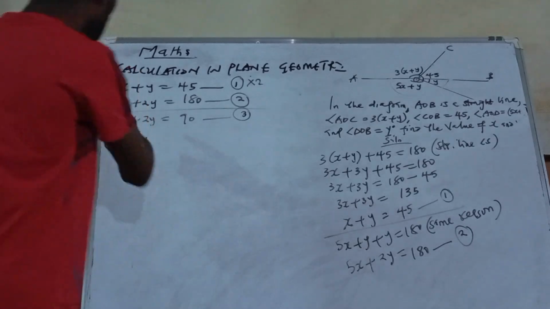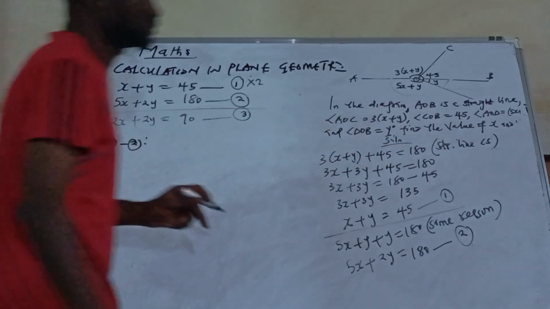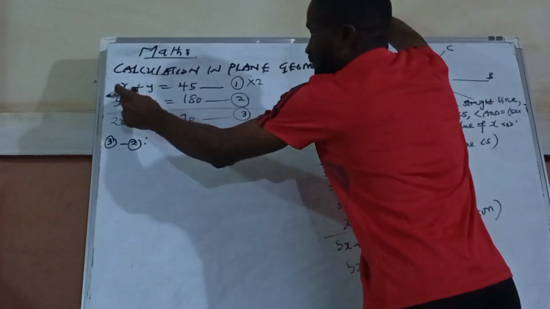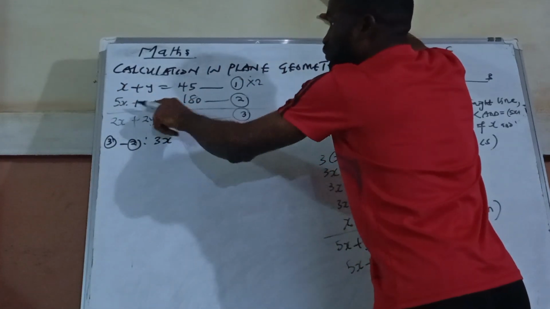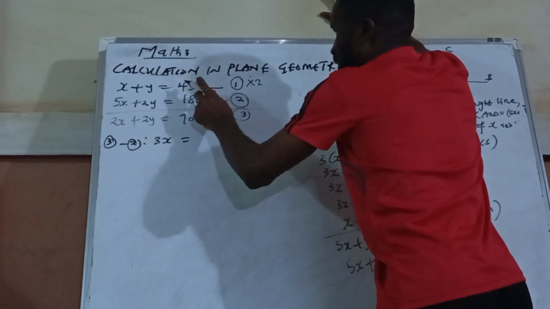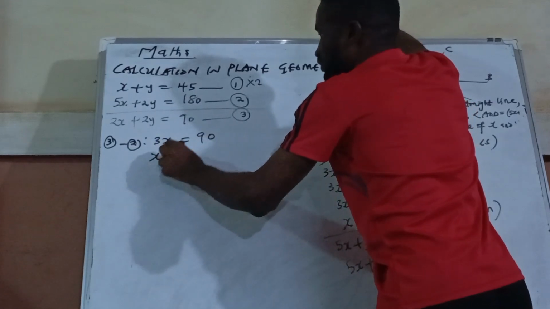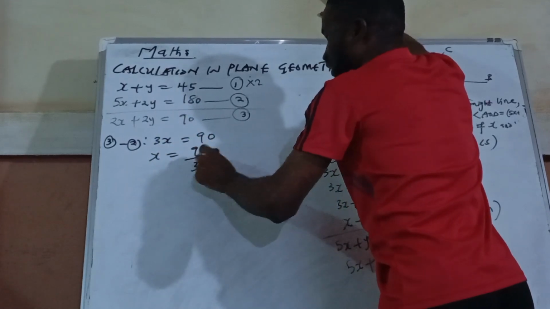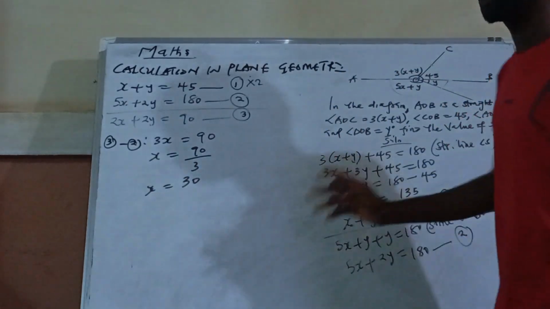Now, because we have plus and plus here, I'm going to subtract. So 5x minus 2x is 3x. Then 2y minus 2y is 0. Then 180 minus 90 is 90. So if I make x the subject, I will have 90 all over 3. So x becomes 30. So 30 is our answer for x.